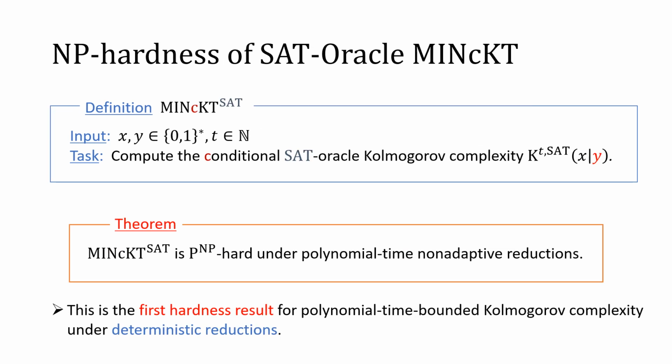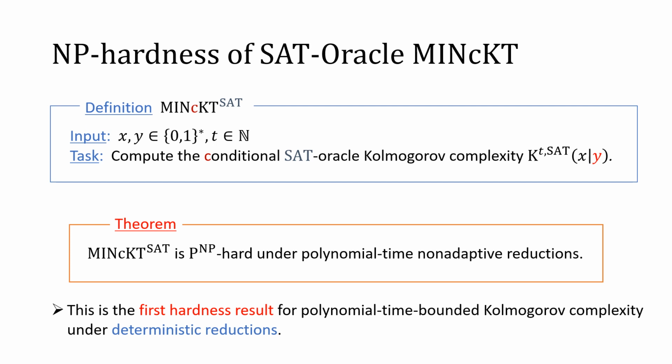By using our proof techniques, we are able to prove NP-hardness of a related question, which we call Kt complexity with an oracle. This is a question where we are given an input x and y as well as a time bound t, and the task is to compute the conditional time-bounded Kolmogorov complexity of x given y.